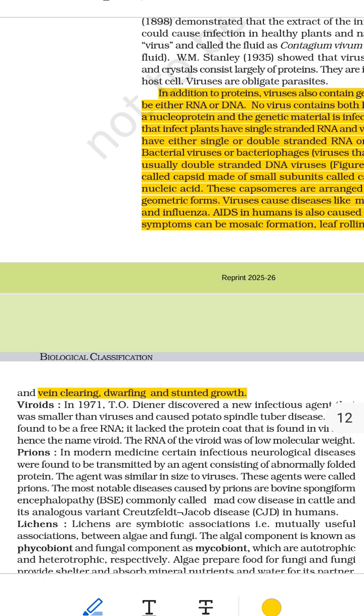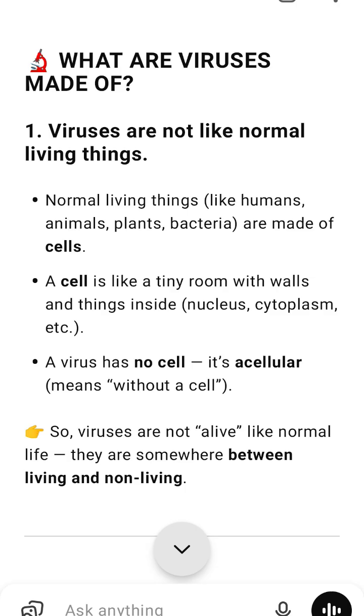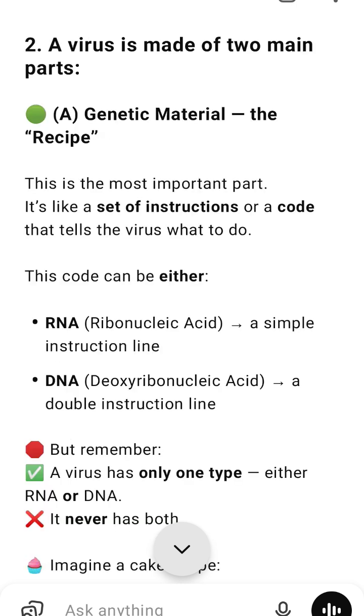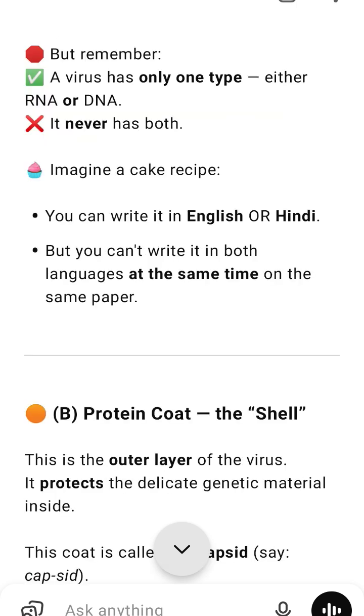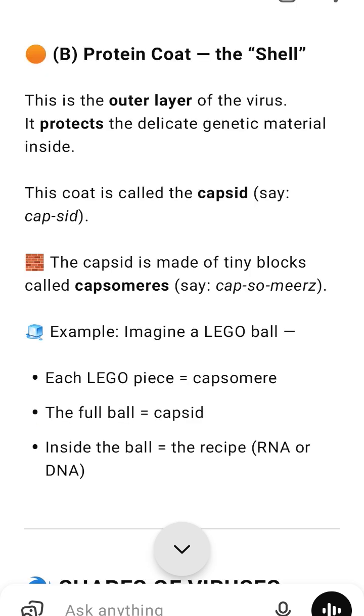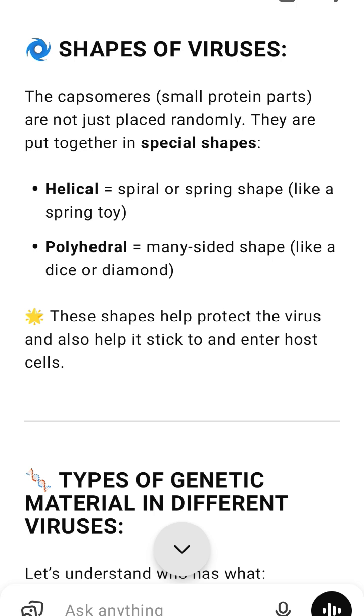Part 3. What is a bacteriophage? A bacteriophage is a type of virus that infects and destroys bacteria. The name means bacteria eater, so it's a bacteria-eating virus. They look like a mini robot spider. They land on bacteria, inject their DNA into it, take over the bacteria's inner system, and force the bacteria to make many more viruses. Then the bacteria bursts and the new viruses come out.